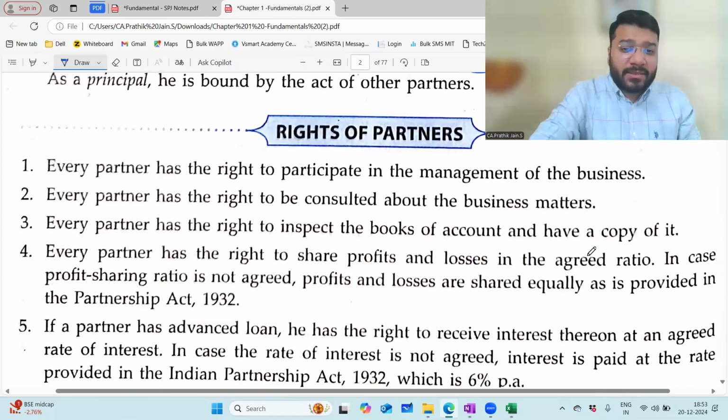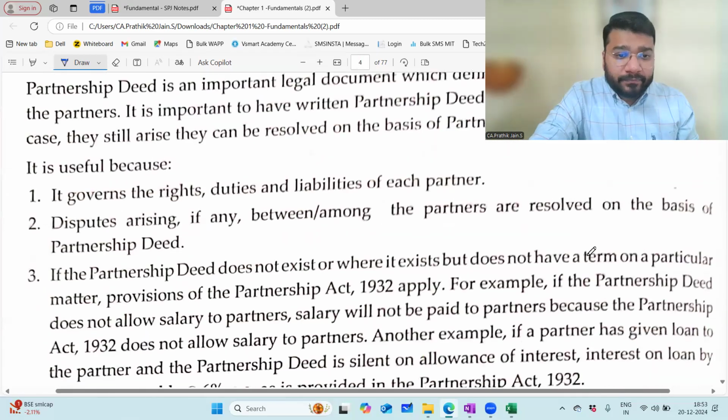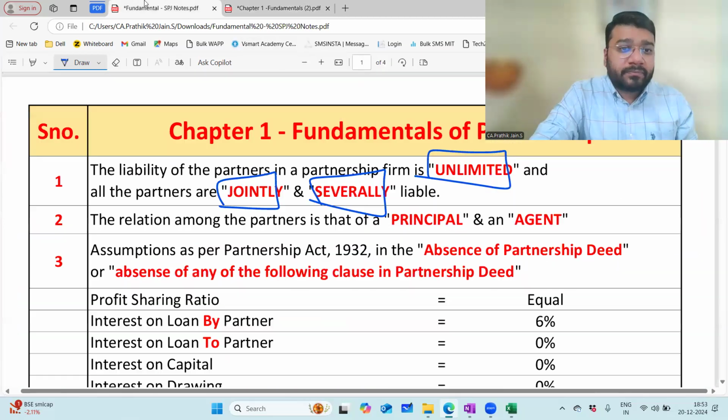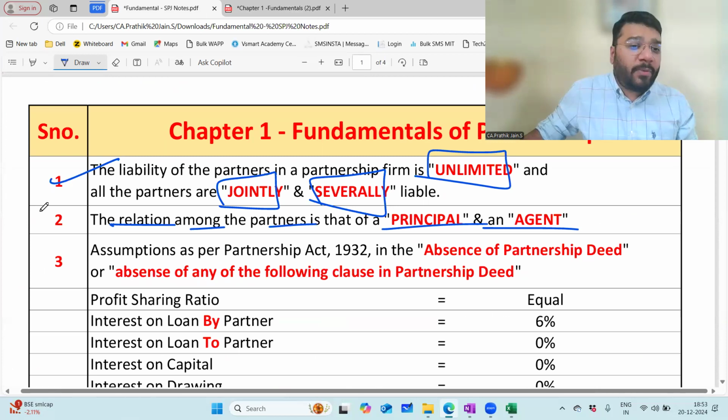Rights of a partner we discussed. Partnership deed we discussed. All of you are comfortable? Now, coming back. The relation among the partners is that of a principal and agent. So first point, second point, third point.